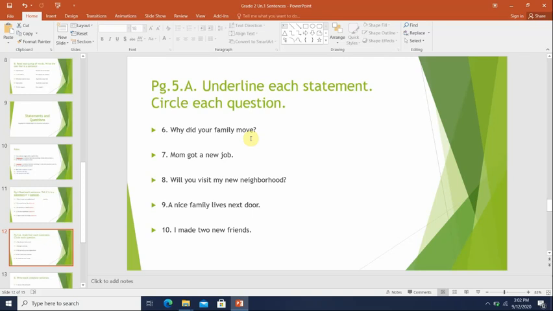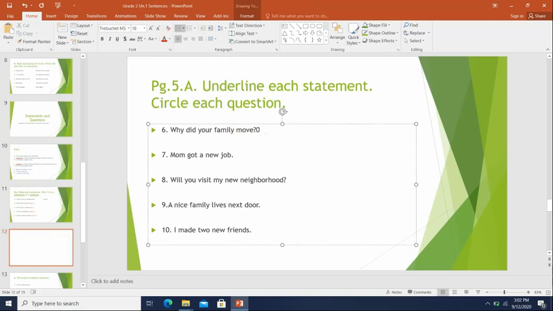Number 6. Why did your family move? The sentence begins with a capital letter and also asks with the word why. When you want an answer or you want to know the reason for something, you usually ask with the word why. And here you see a question mark, so this is a question. I cannot circle the sentence, so I will just put a red circle after it.